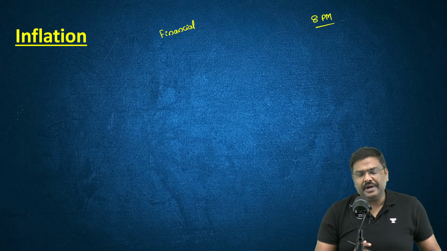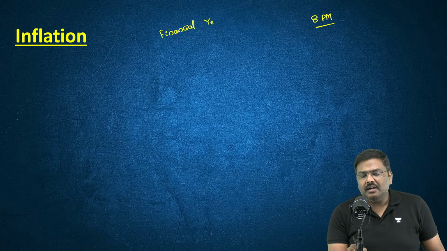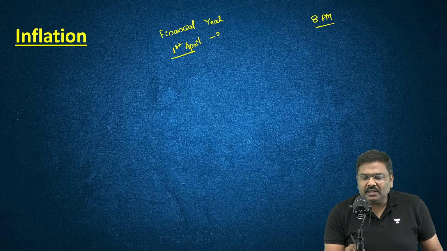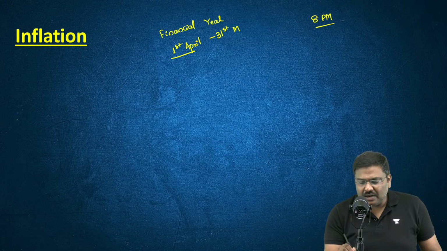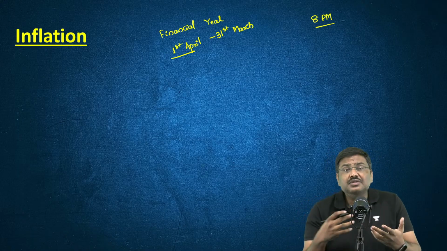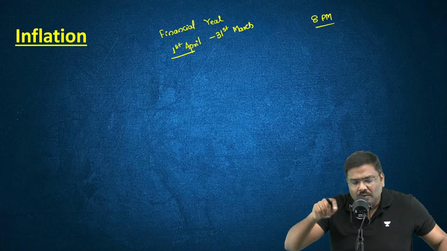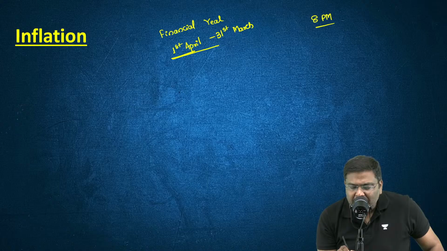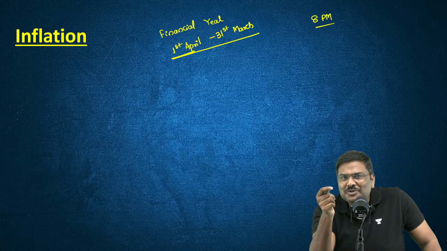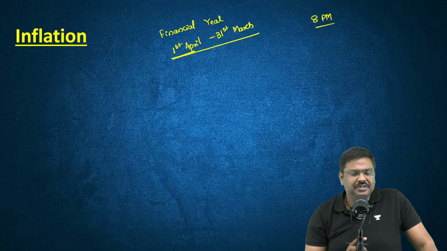Okay. So what is a financial year? It will start from the 1st of April and will continue till 31st March. 1st April of this year to 31st March of next year. That is a financial year. Anybody knows why the financial year is measured this way? Why do we follow this as a financial year? Anybody knows the answer? Do let me know in the chat section.